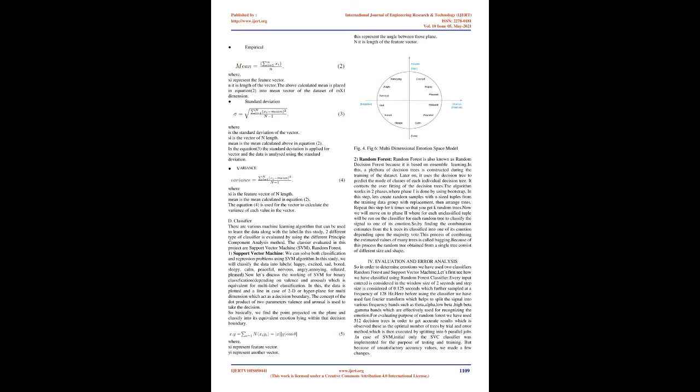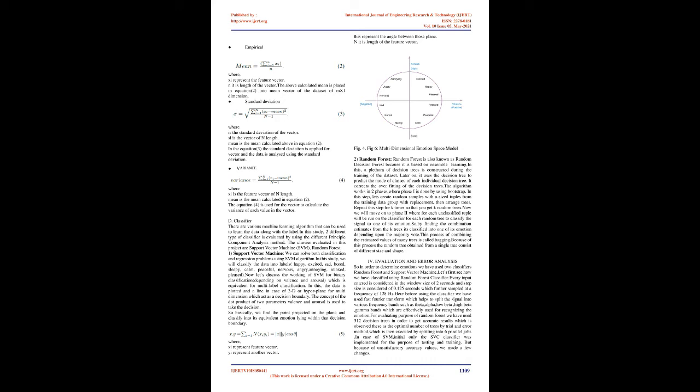In this study, we will classify the data into labels: happy, excited, sad, bored, sleepy, calm, peaceful, nervous, angry, annoying, relaxed, pleased. Now let us discuss the working of SVM for binary classification, depending on valence and arousal, which is equivalent for multi-label classification. In this, the data is plotted and aligned in case of 2D, or a hyperplane for multi-dimension, which acts as a decision boundary.